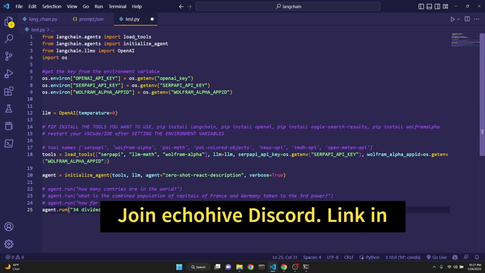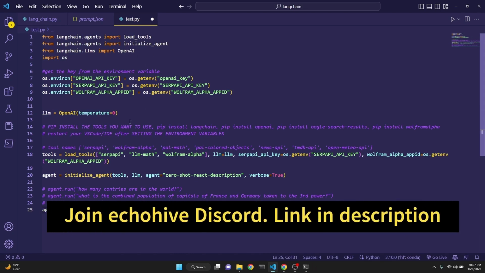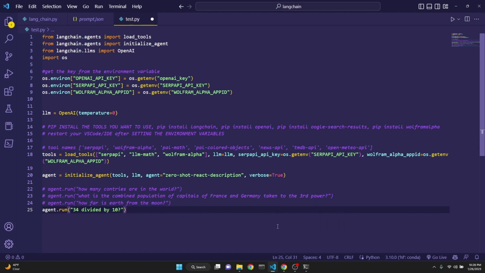All in all, I think agents and tools are an incredibly powerful way of dealing with GPT-3 and additional functionality. This is all the code that you need to be able to get this thing running and going. I believe I'll end the video here, but please let me know in the comments if you have any questions or not.